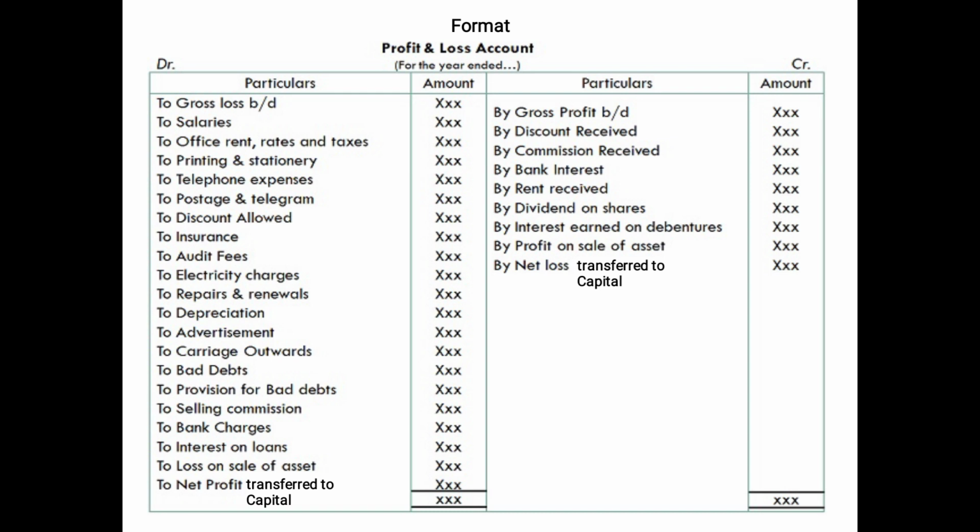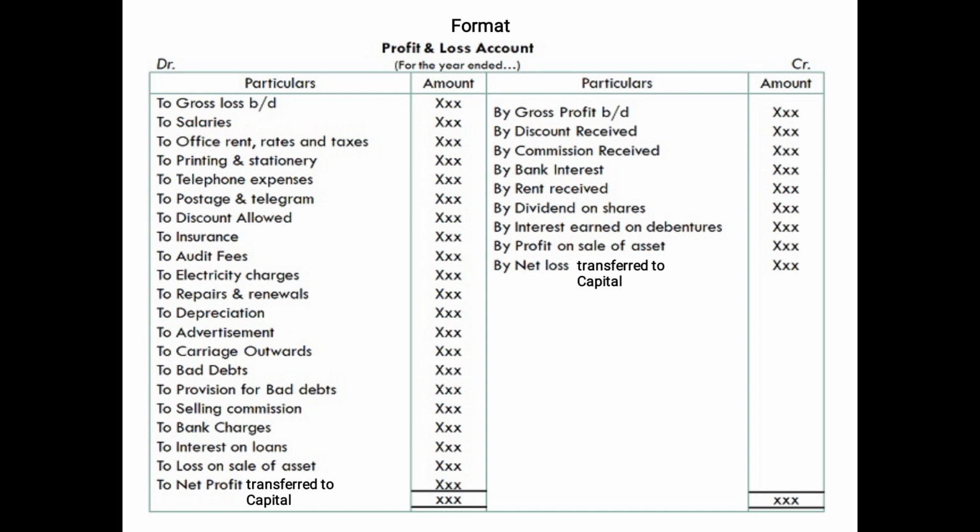To salaries, to office rent, rates, taxes, to printing and stationery, to telephone expenses, to postage and telegram, to discount allowed, to insurance, to audit fees, to electricity charges, to repairs and renewals, to depreciation, to advertisement, to carriage outwards, to bad debts, to provision for bad debts, to selling commission, to bank charges, to interest on loans, to loss on sale of assets. So these are basically indirect losses, or we can say indirect expenses and other losses, which are to be shown on the debit side of the profit and loss account.